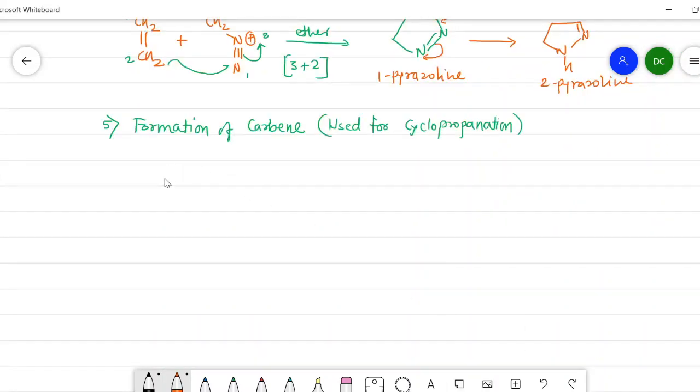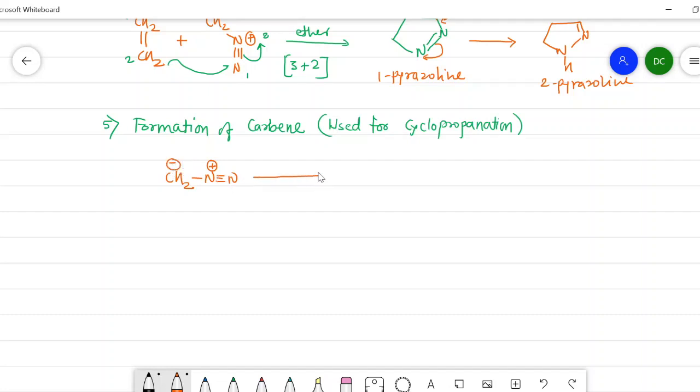Carbene is formed when photolysis of diazomethane is carried out. So I will write a direct structure of diazomethane, that is CH2N2. Here I will write triple bond N, a positive charge, then here there is a negative charge.